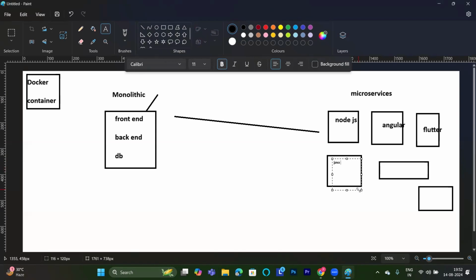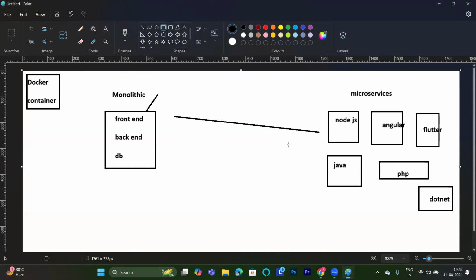People are crazy about Java. Good technology. So you can create a backend by using Java, PHP, or .NET as well. Whichever you feel comfortable with. Then for the database, what can you do? You can use Redis, SQL, MySQL, MongoDB, MariaDB, whatever you want to use. DB means microservices of DB as well.